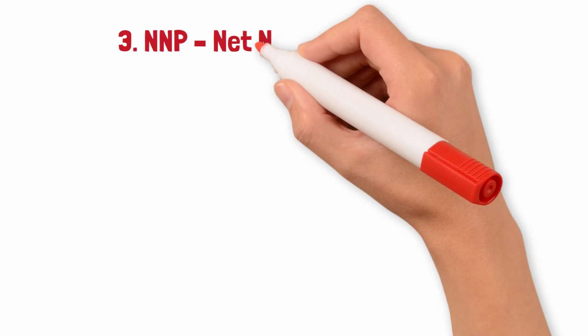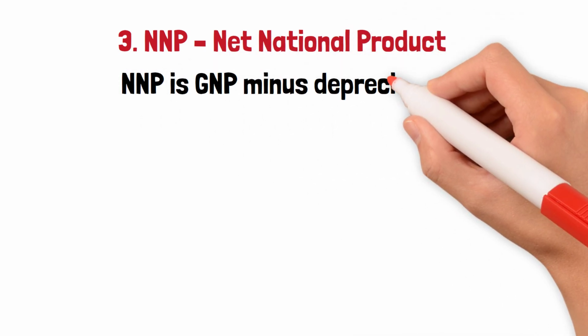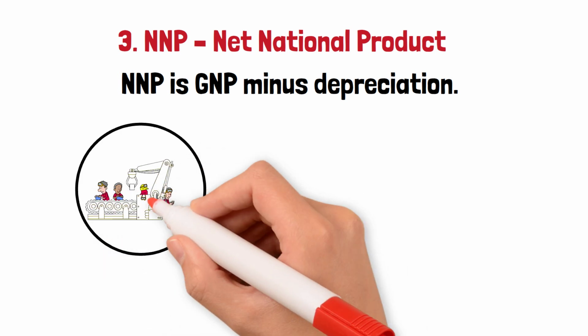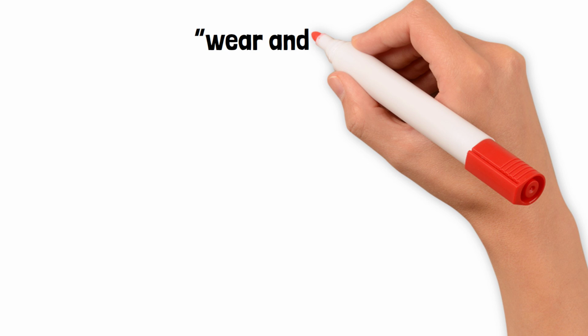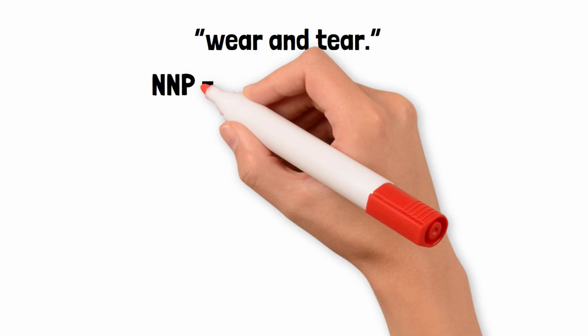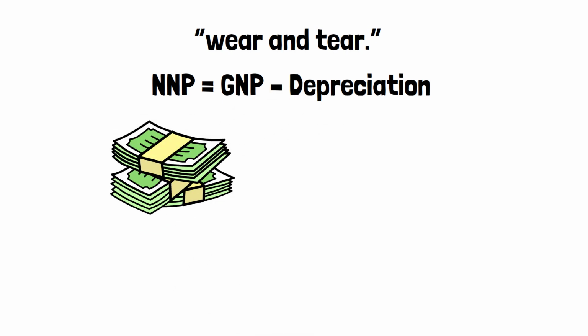3. NNP, Net National Product. NNP is GNP minus depreciation. Depreciation is the loss in value of machines, buildings, and infrastructure over time, basically the wear and tear. NNP equals GNP minus depreciation. This tells us the net income the country actually earns after maintaining or replacing its assets. NNP is often seen as a more accurate indicator of economic well-being.